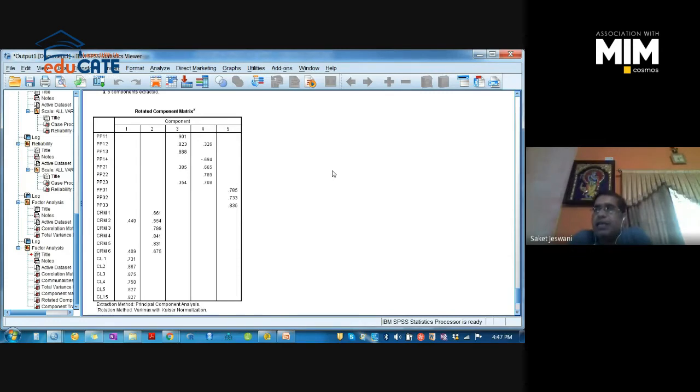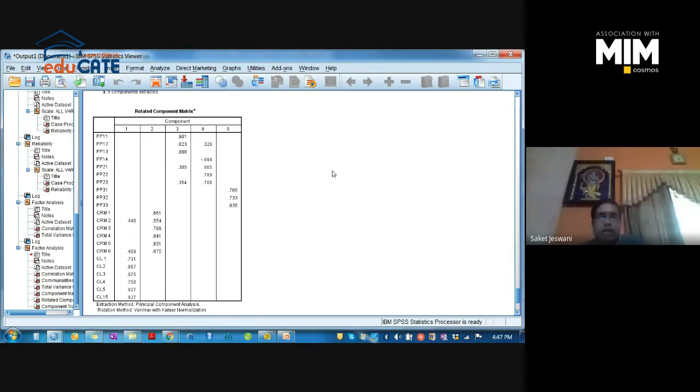We have not created any model or construct in order to discard items. The more items we discard, the more it raises a question on our literature review. It will raise a question on the researcher, that the literature review has not been done thoroughly and the instrument has not been prepared properly, right? So it's not always desirable to discard items. You need to try to discard the minimum number of items always, first of all.